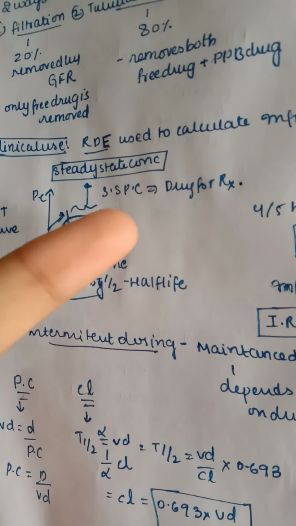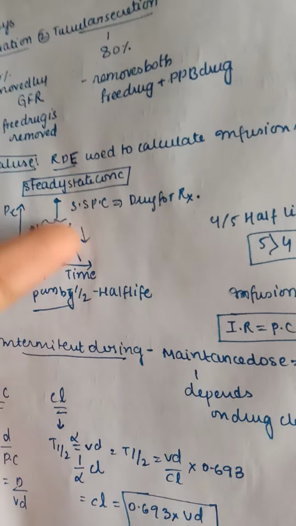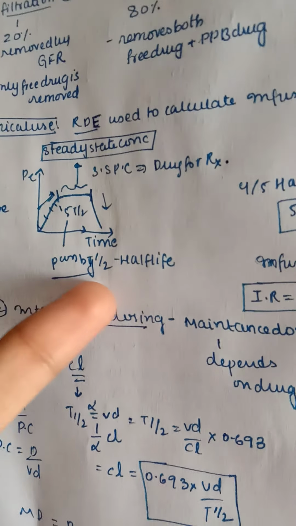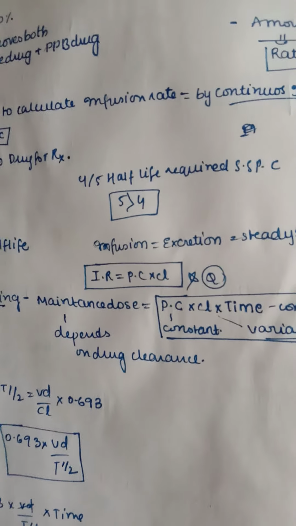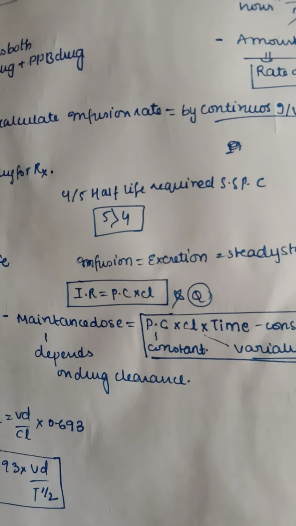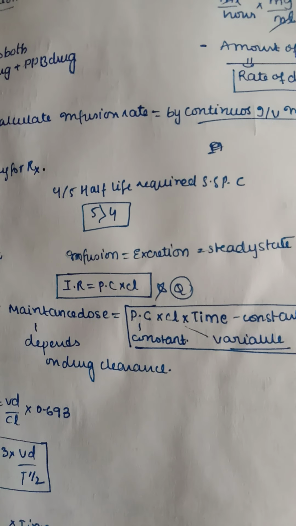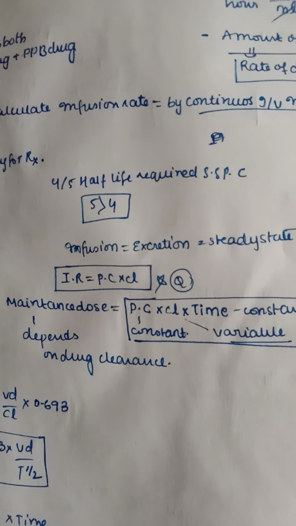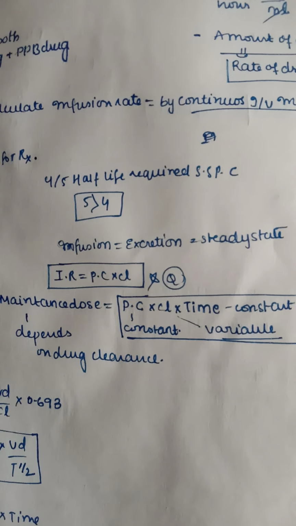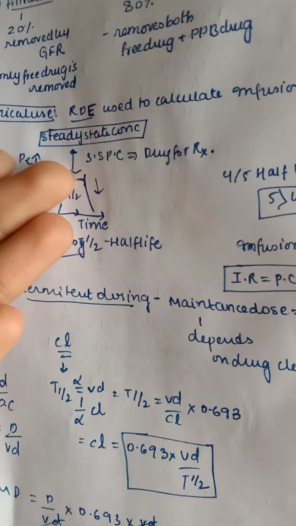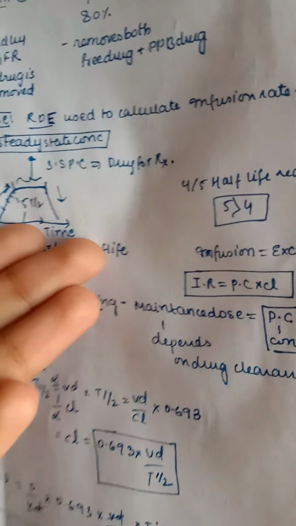So this is the steady state plasma concentration of a drug for the treatment. Half-life is over here, as time passes by half-lives. So 4 or 5 half-lives are required to reach the steady state of plasma concentration. This can be asked as a bit. If in the options it's 5, then it is greater than 4, even 4 can also be accepted. So infusion equals excretion equals steady state. How much ever is taken in by the body, how much ever is released by the body, when these both are equal, then it is steady state.